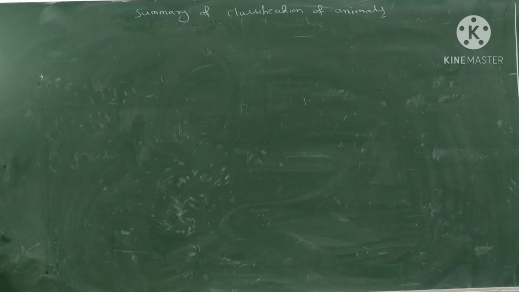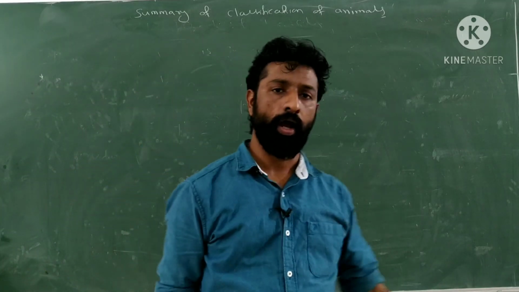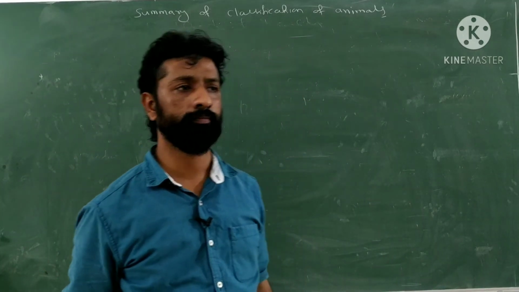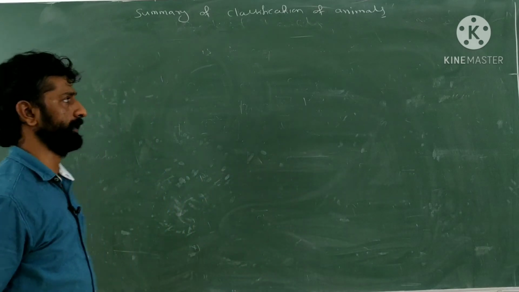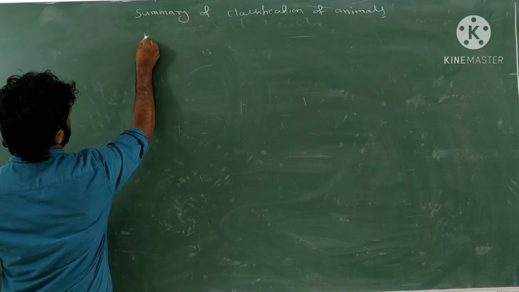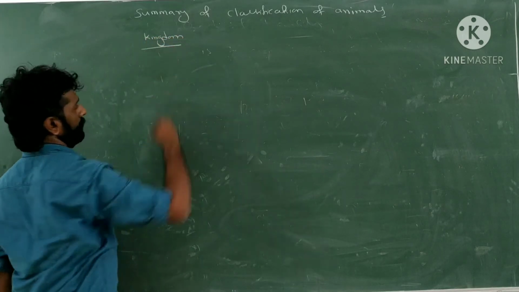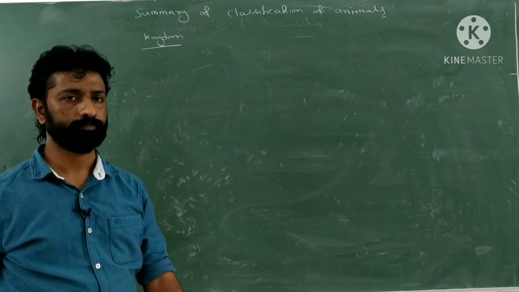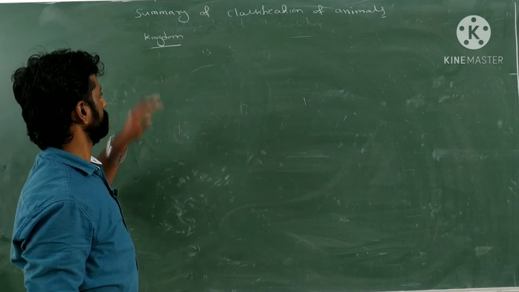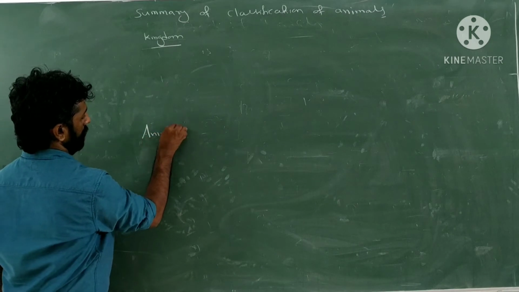So now, let us see the summary of classification of animals. On what basis are the animals classified? What are the examples of those animals? See, which kingdom are we going to classify here? So let's write that first. We are going to classify at the kingdom level, and the kingdom here is the kingdom Animalia.